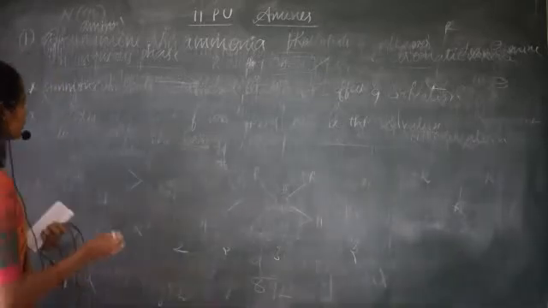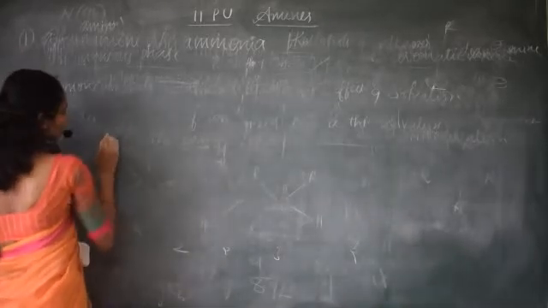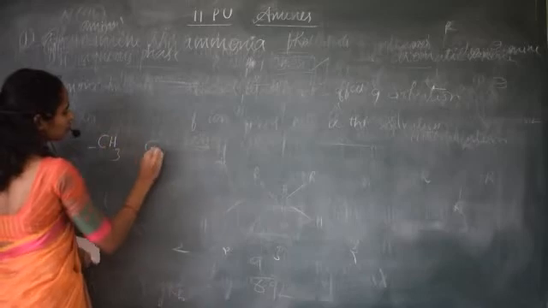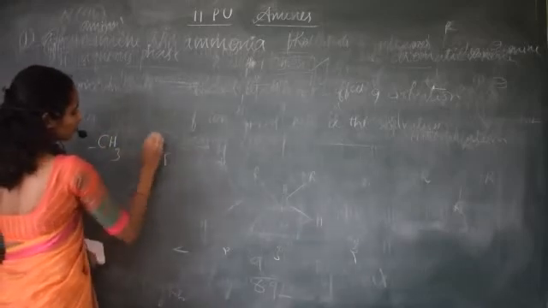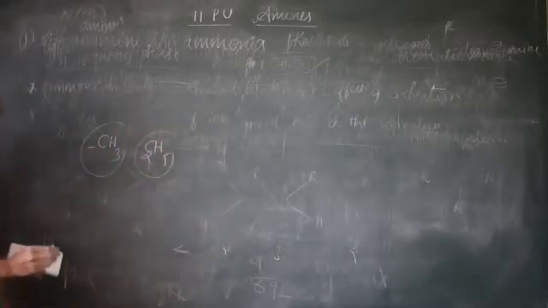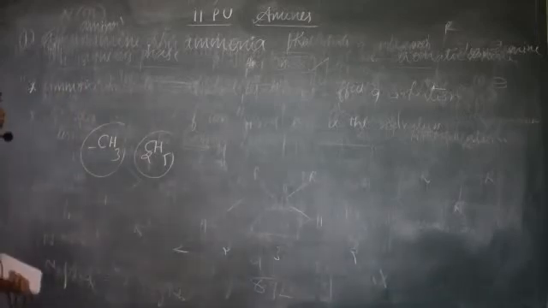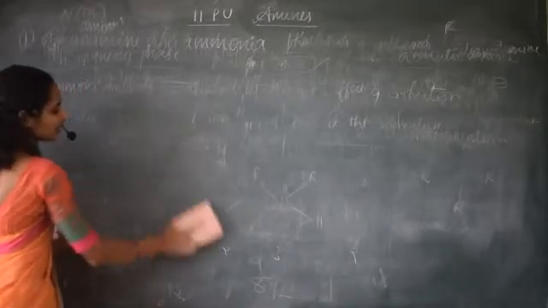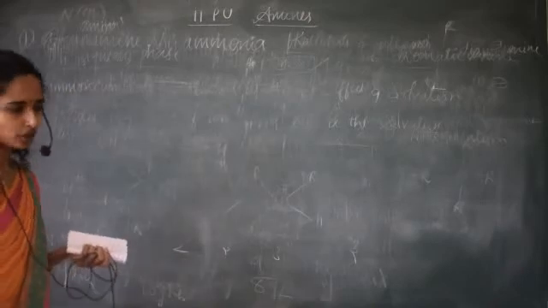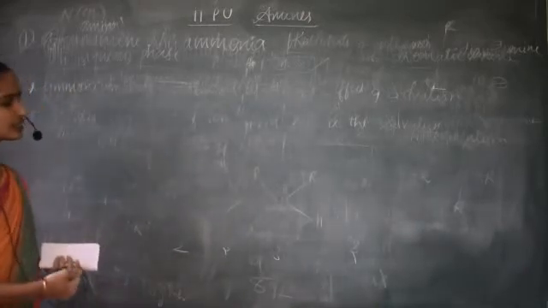In the case of small groups like methyl, or ethyl, that is C2H5, if more of these groups are attached, they hinder the hydrogen bonding, and hence decrease the basicity of amines.